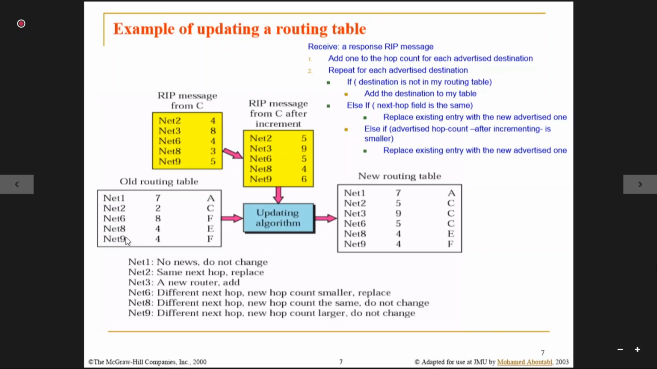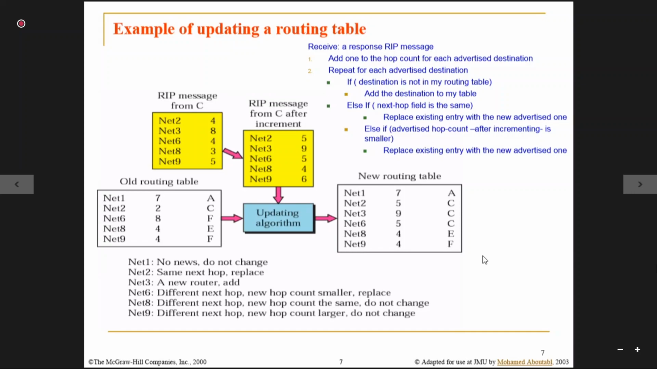Now coming to the next, net 9. Net 9 already exists. In this case, you just see the old route has cost 4 via F, and the new route you are giving is via C, which is cost 6. So you are giving a higher cost, and I will not accept it. I will keep my old entry as it is.